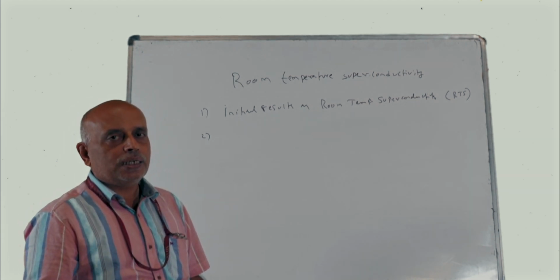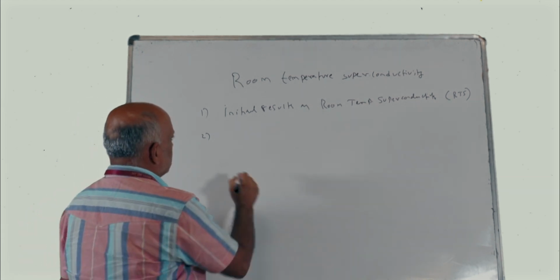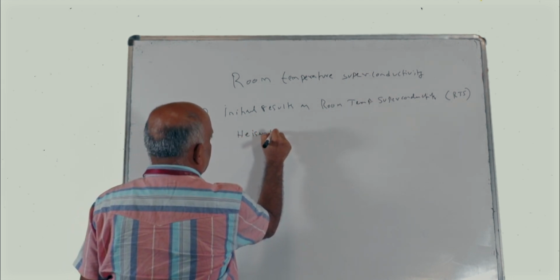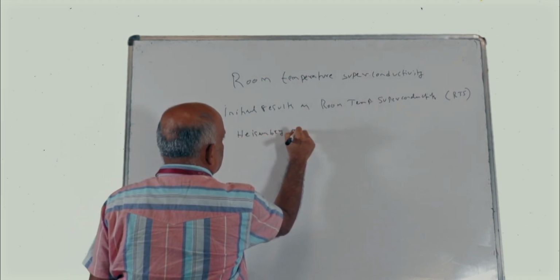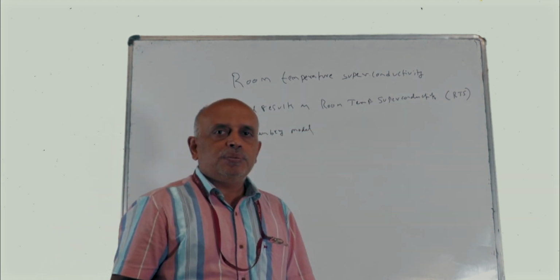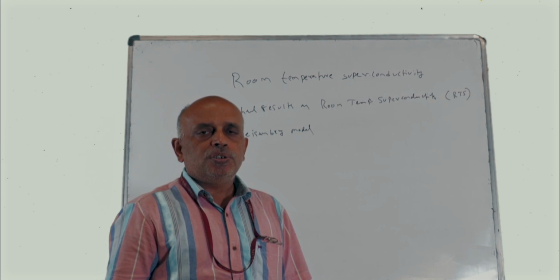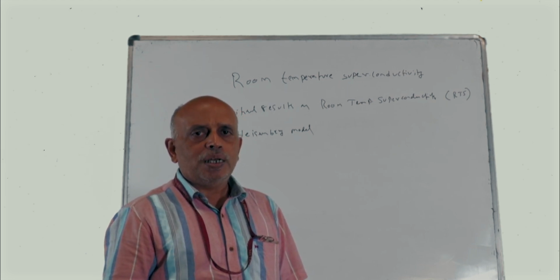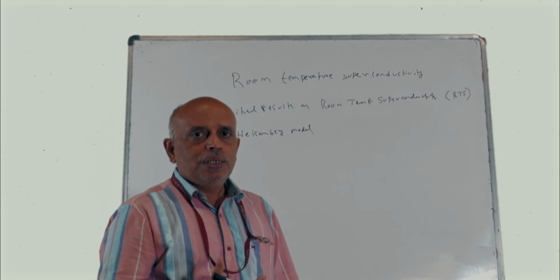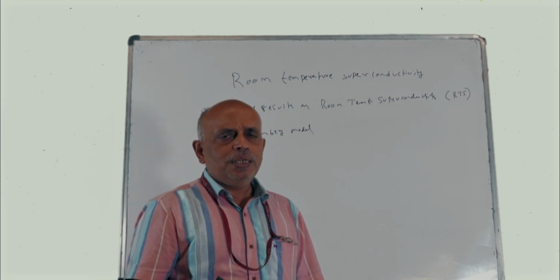You need to understand what is meant by the Heisenberg model of spins. Usually spin models are used to understand phase transitions, spin models like the Ising model, Potts model, and Heisenberg model. We are going to use the Heisenberg model to understand the theory of superconductivity.